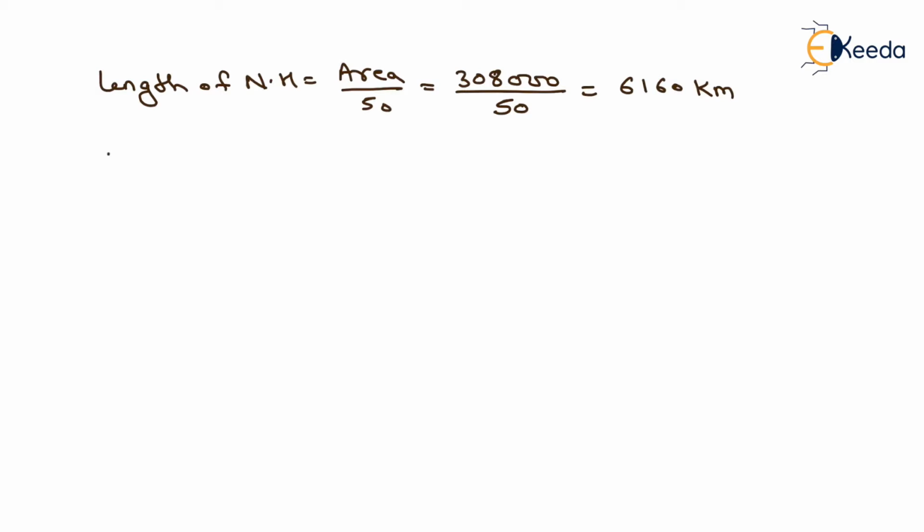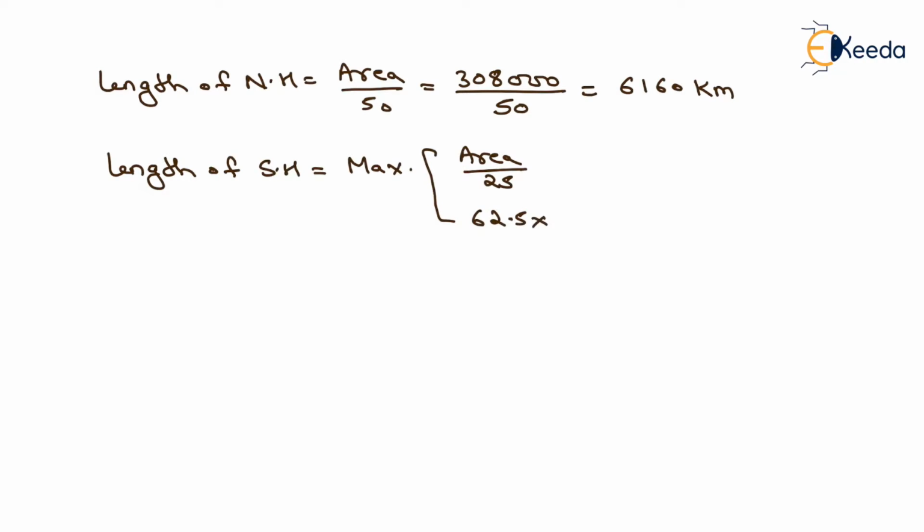Now, we have to compute the value of length of state highway, and it will be the maximum of area divided by 25 or 62.5 into number of towns minus length of national highway. Okay, now we have to compute these values.